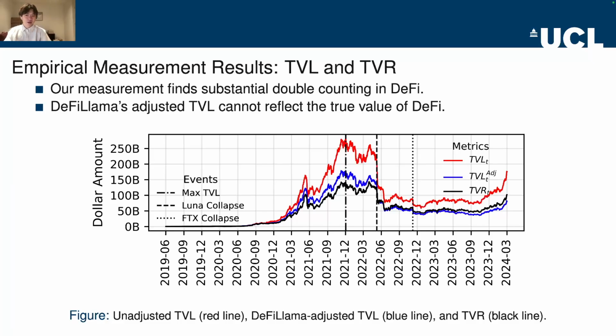Our measurement finds substantial double counting in DeFi, which is represented by the discrepancy between the red line and the black line. Meanwhile, DeFi Llama adjusted TVL cannot actually reflect the true value of DeFi, which is shown by the gap between the blue line and the black line.